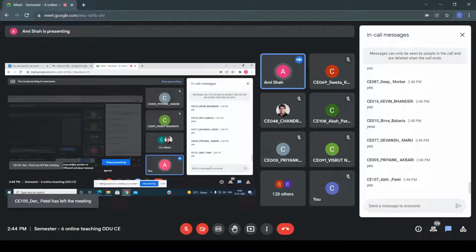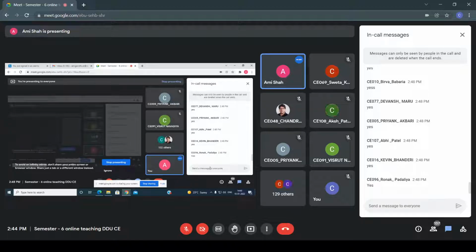So associativity is satisfied. Please reply. Okay. Now the third property, that is identity. So is it satisfied? I'm writing in the chat window. This property is satisfied. Yes or no?